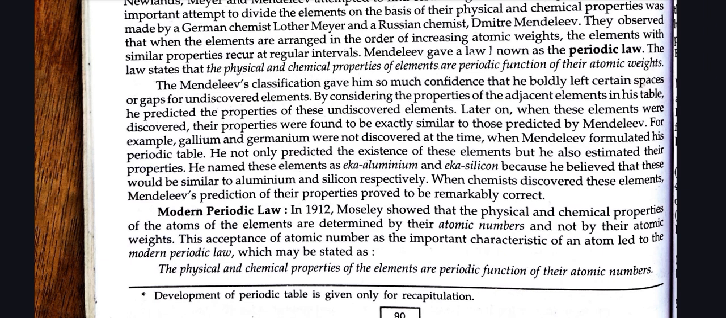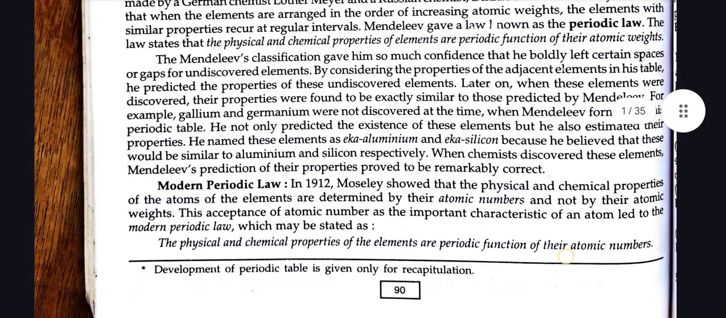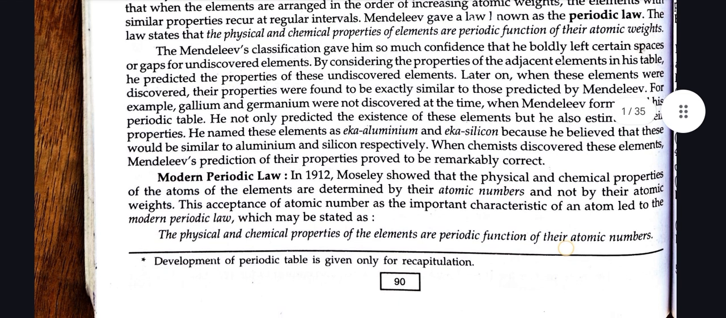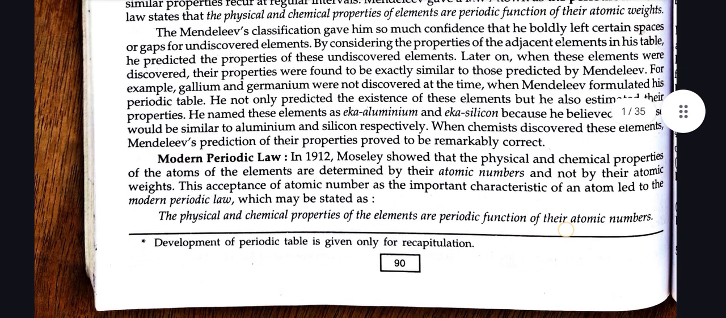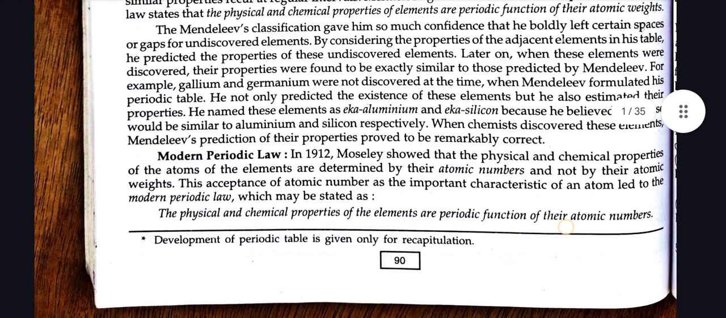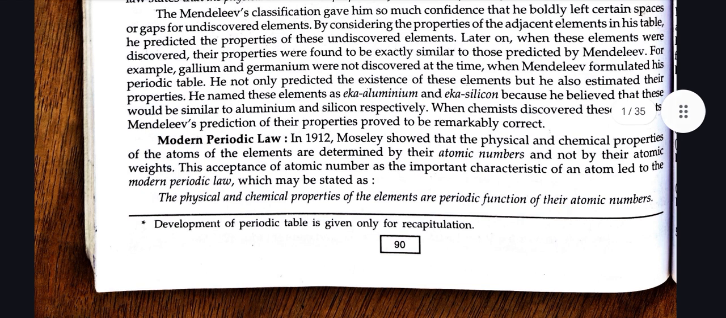The law states that the physical and chemical properties of elements are periodic functions of their atomic weights. Mendeleev's classification gave him so much confidence that he boldly left certain spaces or gaps for undiscovered elements. By considering the properties of the adjacent elements in his table, he predicted the properties of these undiscovered elements. Later on these elements were discovered, and their properties were found to be exactly similar to those predicted by Mendeleev.